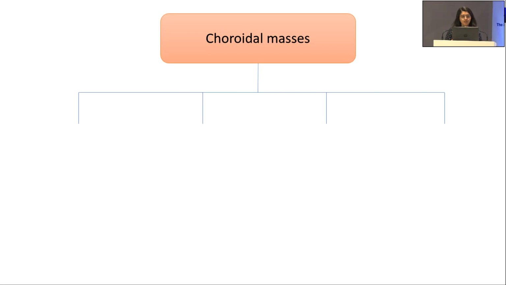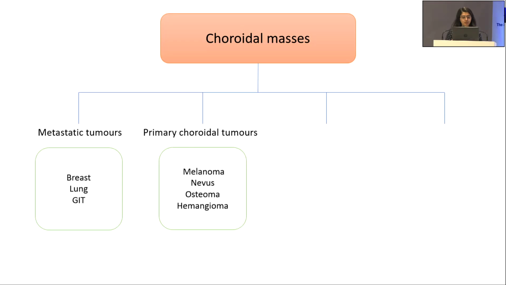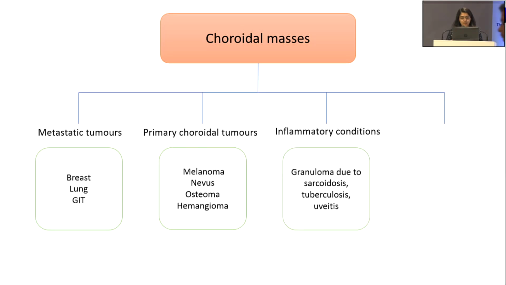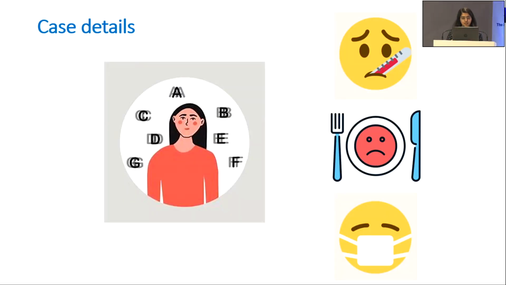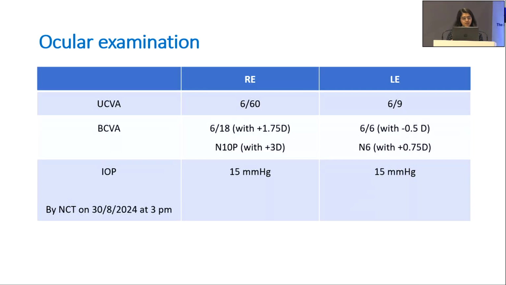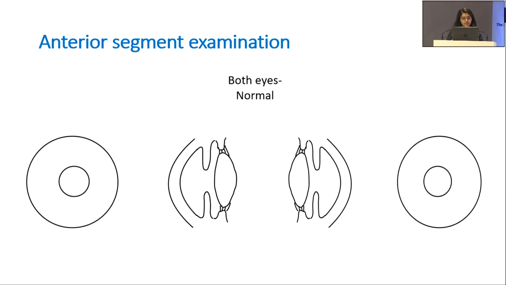Causes of choroidal masses. It can be metastatic tumor, primary choroidal tumor, inflammatory condition or infectious conditions. A 48-year-old female presented with sudden diminution of vision in right eye since 3 days associated with fever, loss of appetite and cough. Best corrected visual acuity in right eye was 6/18 and left eye was 6/6.